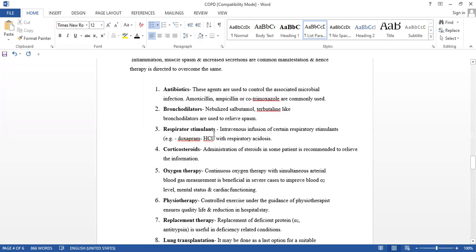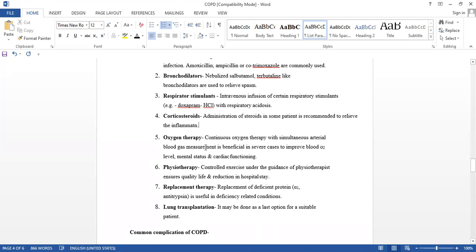Respiratory stimulants. These are the intravenous infusion of certain respiratory stimulants, that is doxapram, with respiratory acidosis. One or two examples are sufficient. Corticosteroids: if the condition is severe, we can take steroids. Administration of steroids in some patients is recommended to relieve the inflammation.